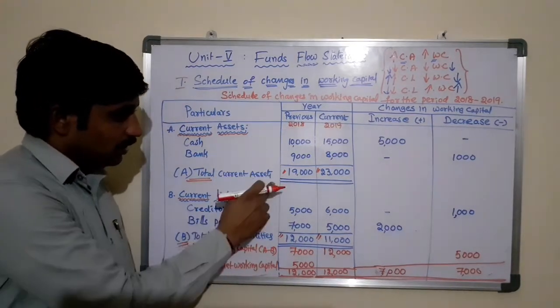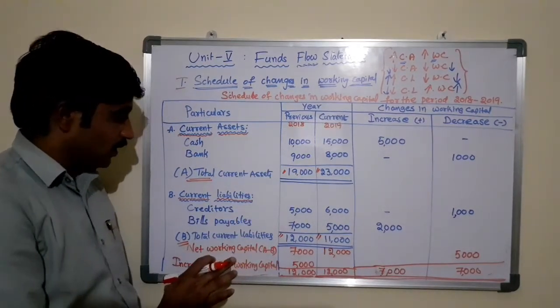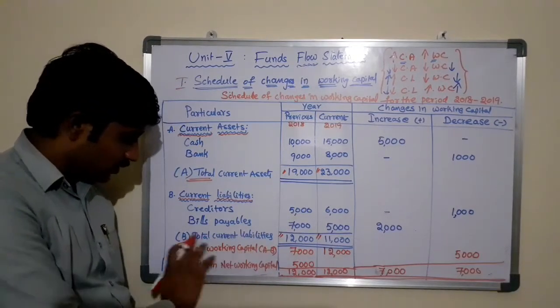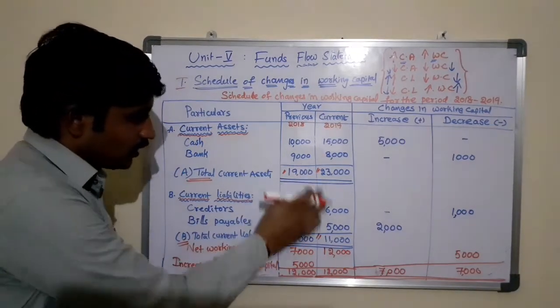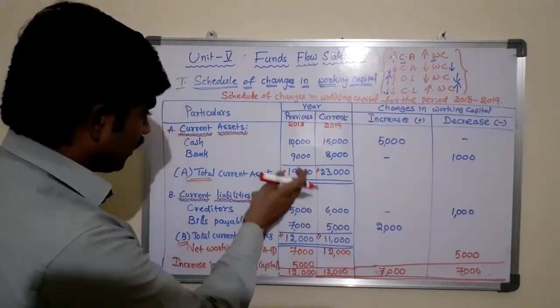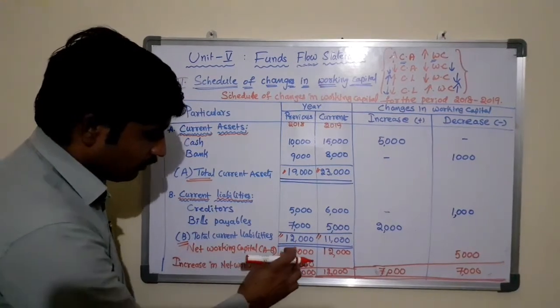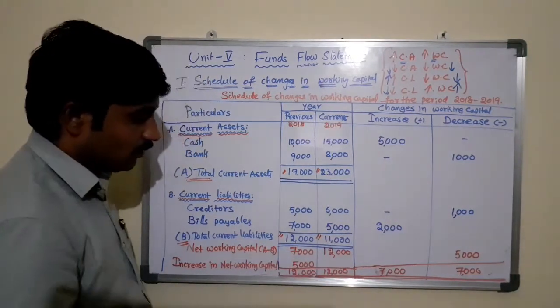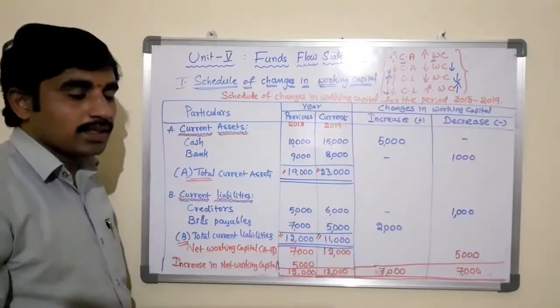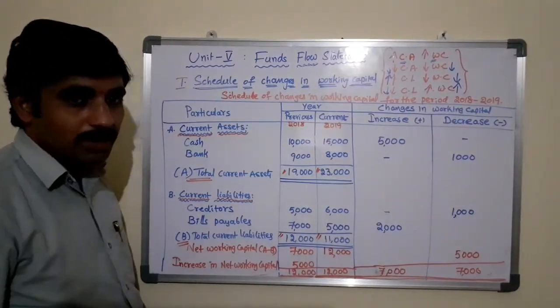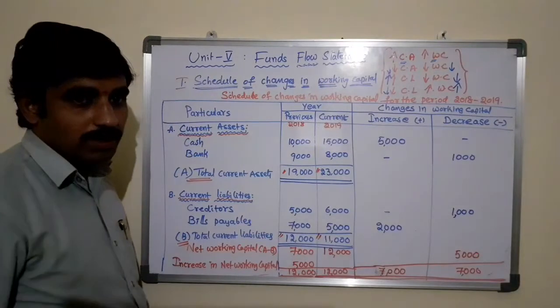Then sum the current assets and current liabilities respectively, current assets denoted by A, current liabilities denoted by B. Take the difference between the two, which is known as net working capital. By taking the difference, we need to find out whether there is an increase or decrease in net working capital.